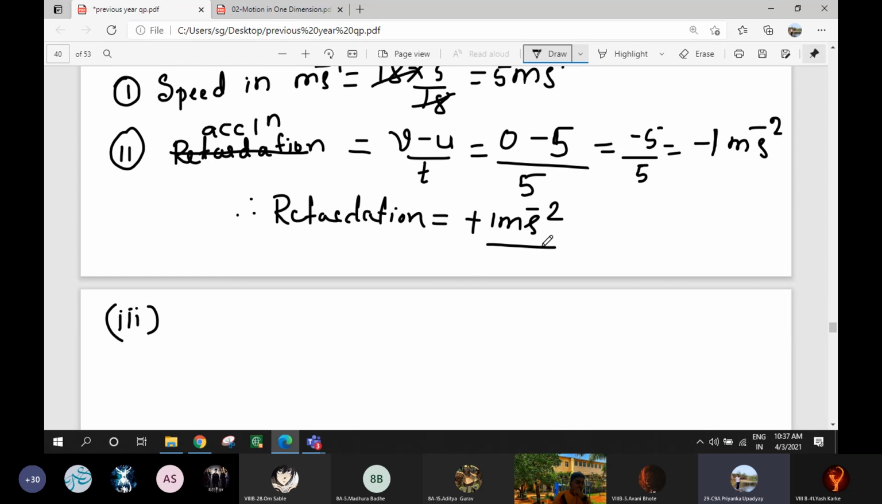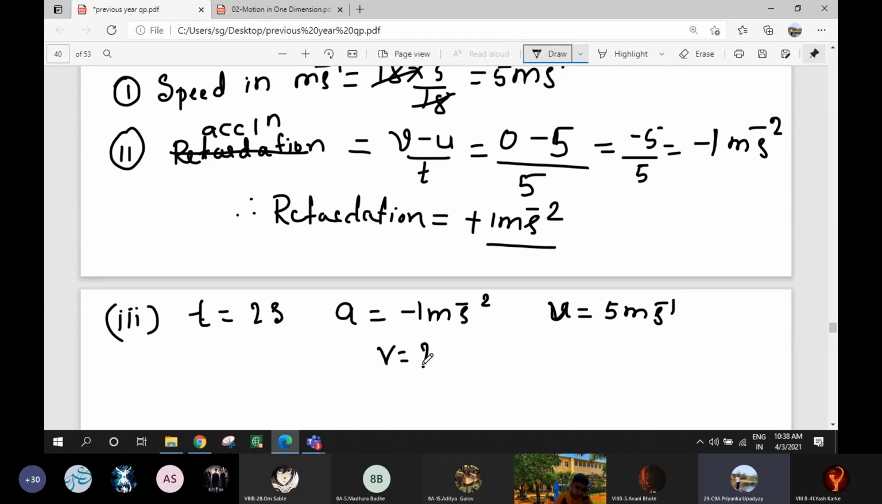Can we calculate the speed after 2 seconds of applying brake? Wait. Here I'll give you t is equal to 2 seconds. a is equal to -1 meter per second square. And u is equal to how much? u is already given, 5 meter per second. Okay, so we have to find V is equal to how much?